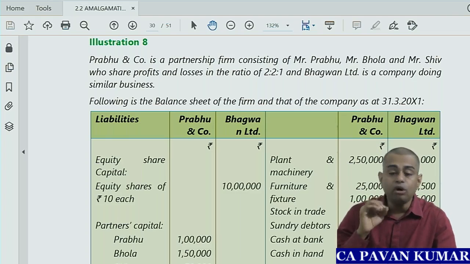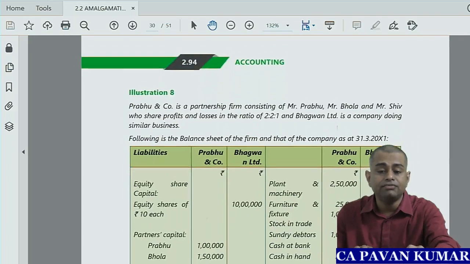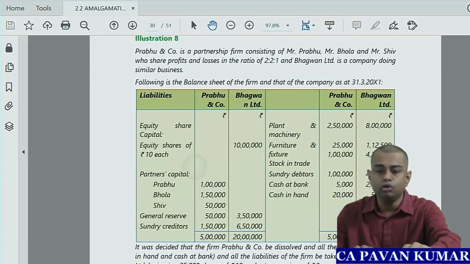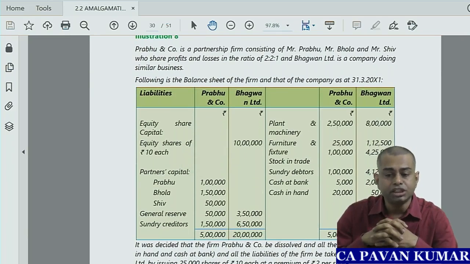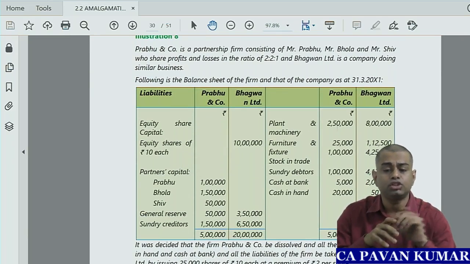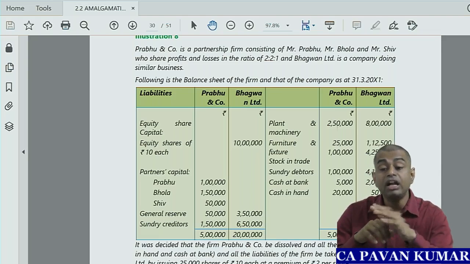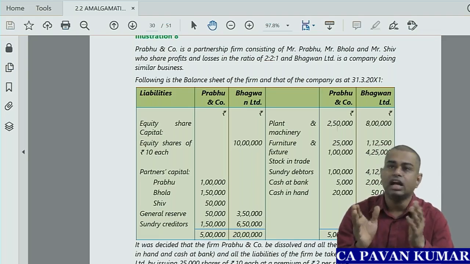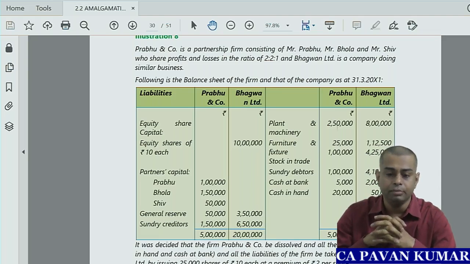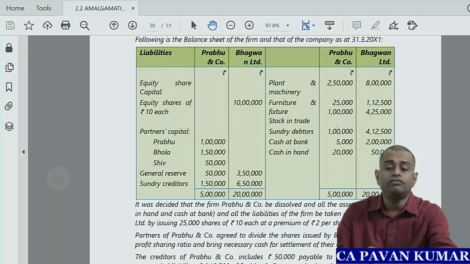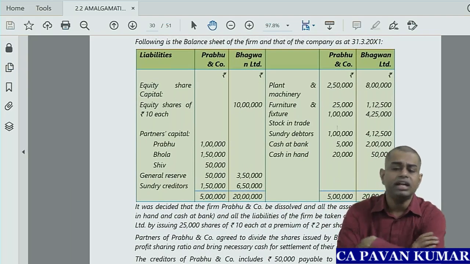Prabhu and Company is a partnership firm consisting of Mr. Prabhu, Mr. Shiv and Mr. Bhola, who share profits and losses in the ratio 2:1. So Prabhu 2, Bhola 2 and Shiv 1. And Bhagavan Limited is a company doing similar business. So there is also a company by the name Bhagavan Limited. Following is the balance sheet of the firm and that of the company as on 31st March.